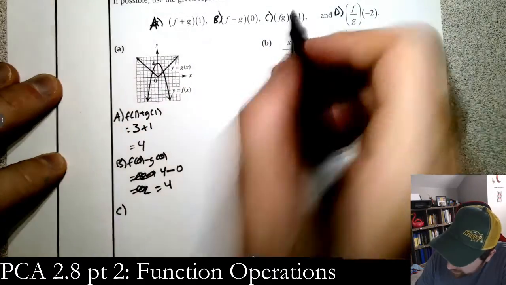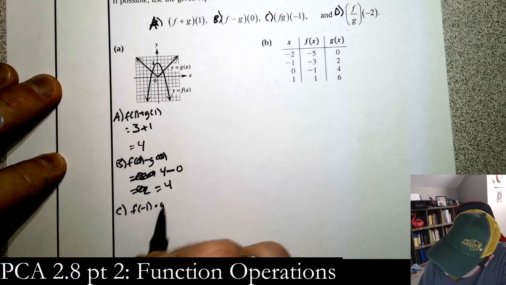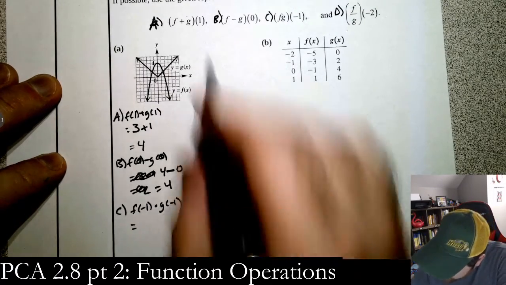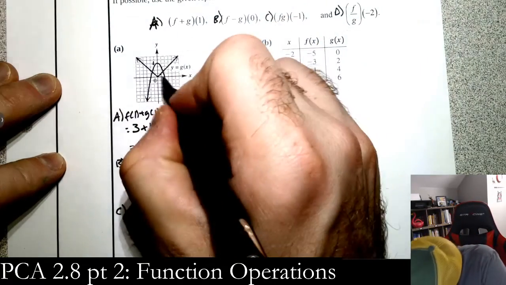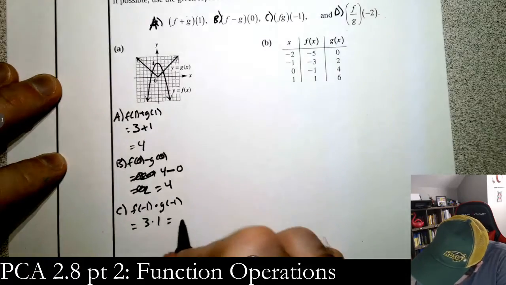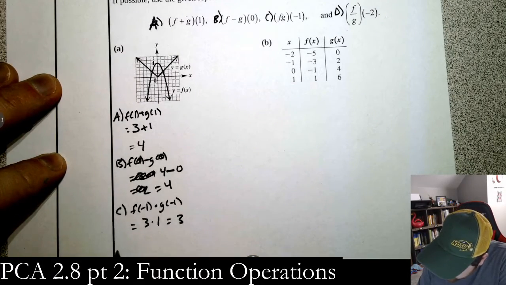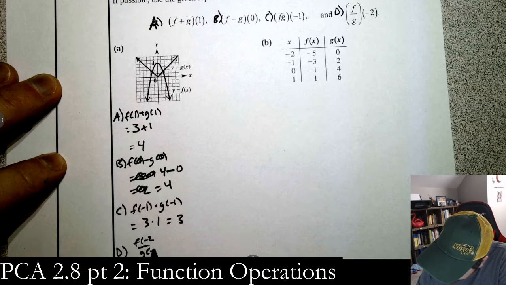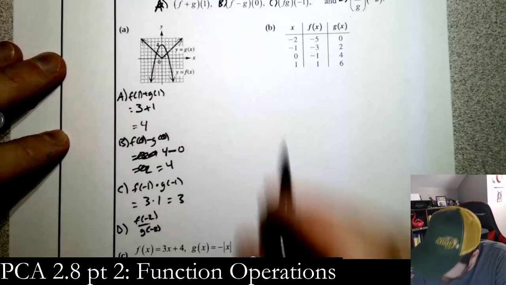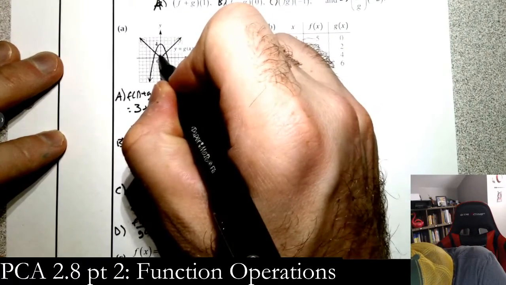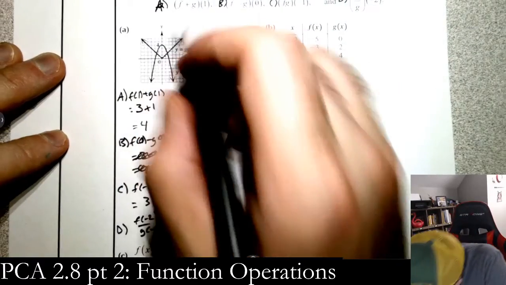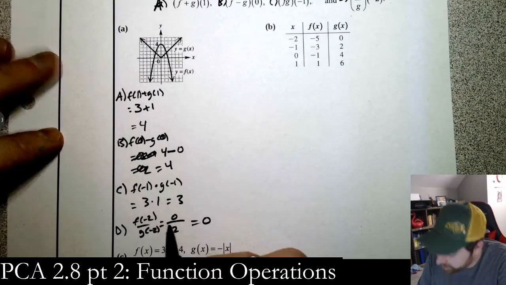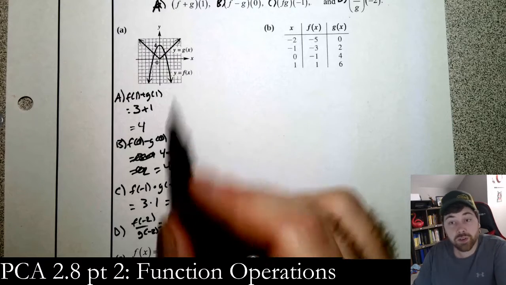Okay? C is going to be f of negative 1 times g of negative 1. So f of negative 1 is 3 again, times g of negative 1 is 1, so we get 3. And the last one is D, which is going to be f of negative 2 over g of negative 2. So we get f of negative 2, plug in negative 2, you get 0. Over, doesn't really matter, but g of negative 2 is 2, and so you just get 0. Okay? That's kind of the idea, and we're going to do this for all three of them.